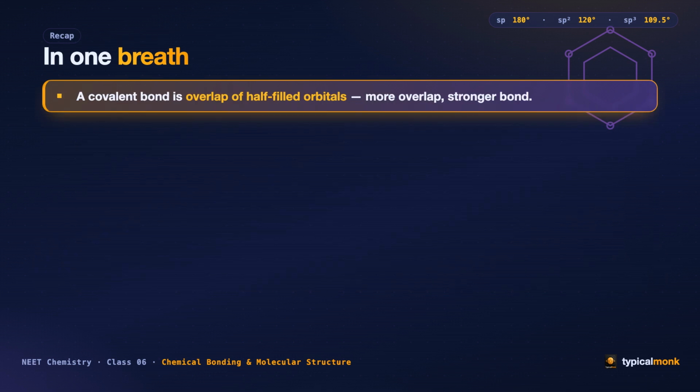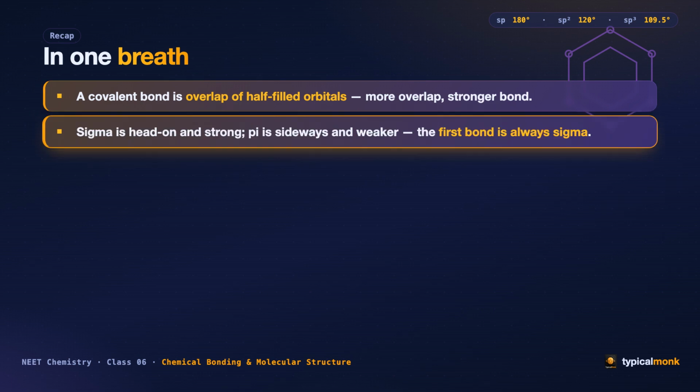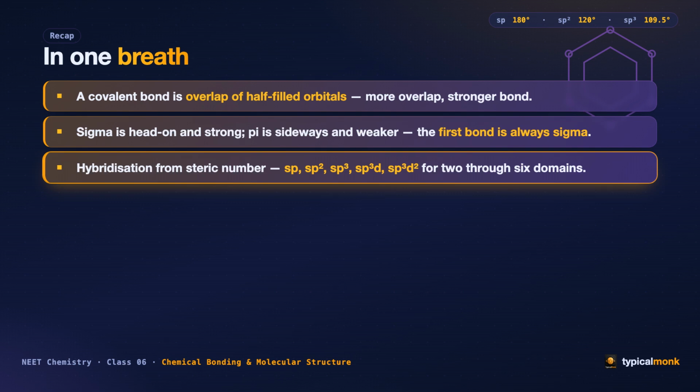Let us gather the whole class in one slow breath. A covalent bond is the overlap of 2 half-filled orbitals, and the more they overlap, the stronger the bond. A sigma bond is head-on and strong, a pi bond is sideways and weaker, and the very first bond is always a sigma. Hybridization follows the steric number: sp, sp2, sp3, sp3d, and sp3d2 for 2 through 6 domains.